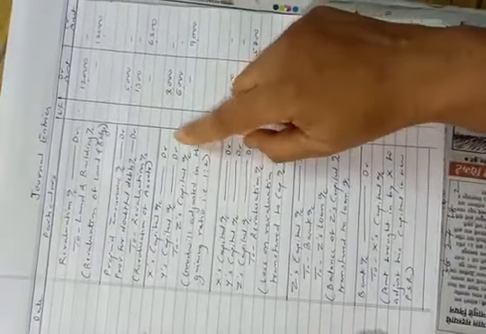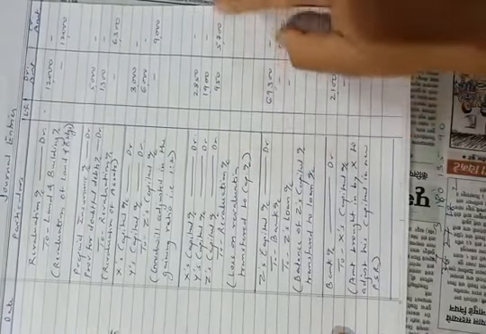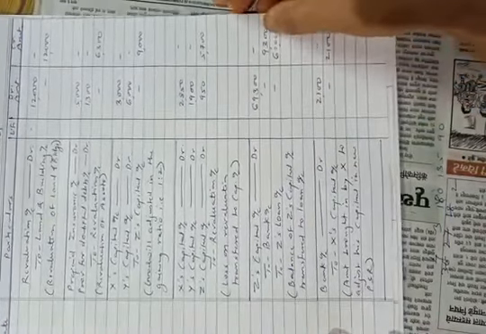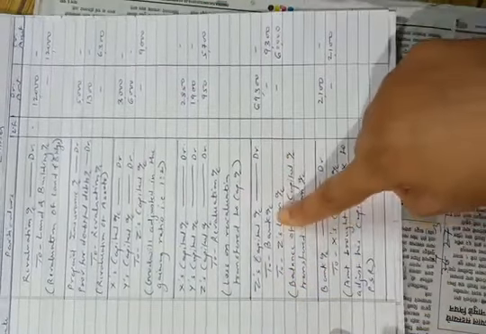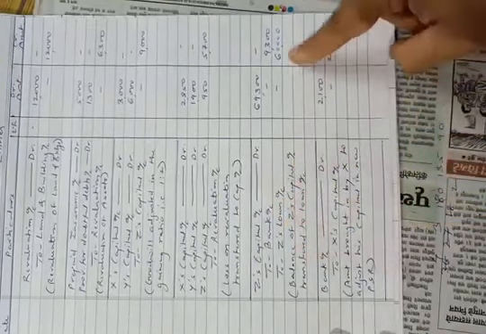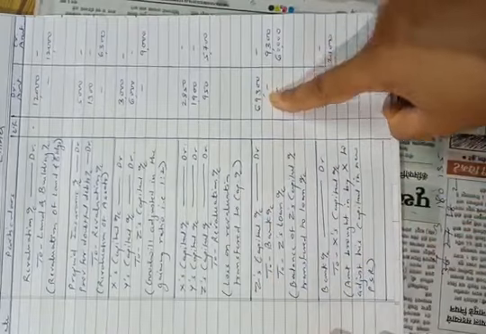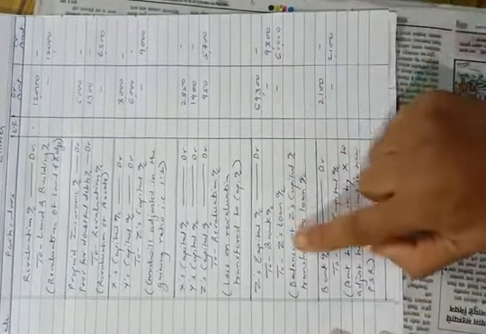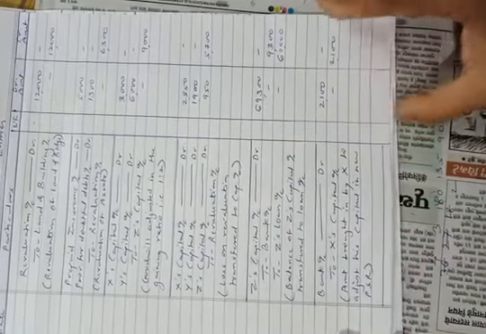Then adjustment entry of goodwill. Then loss on revaluation transferred to partners capital account. This entry is passed here. Then we have paid rupees 9,300 to Z and remaining amount is transferred to Z's loan account. So entry will be Z's capital account debit 69,300 to bank account 9,300 to Z's loan account 60,000.